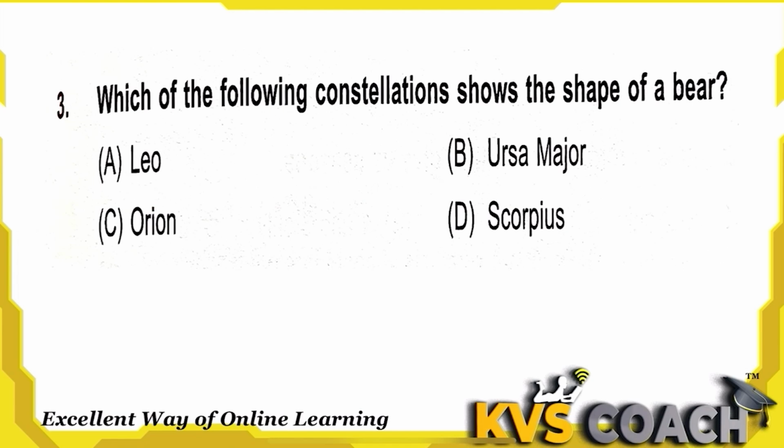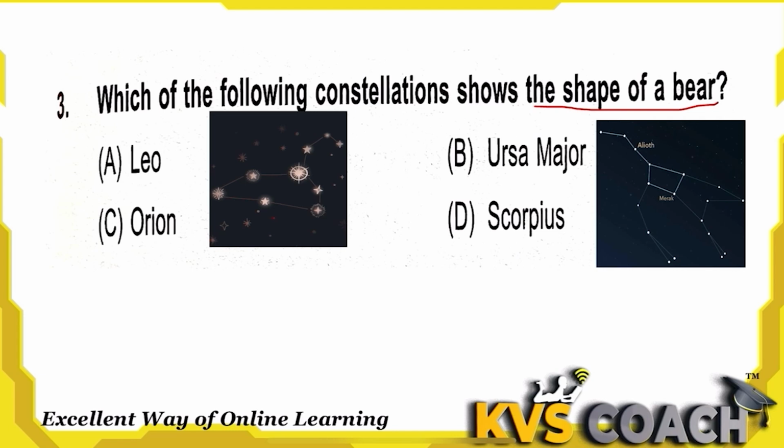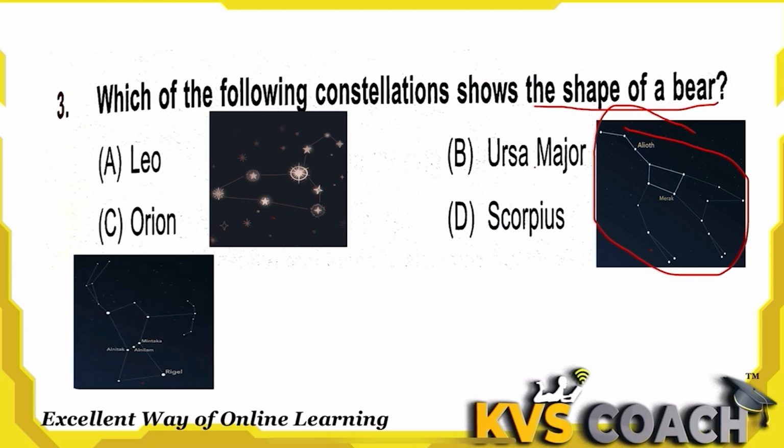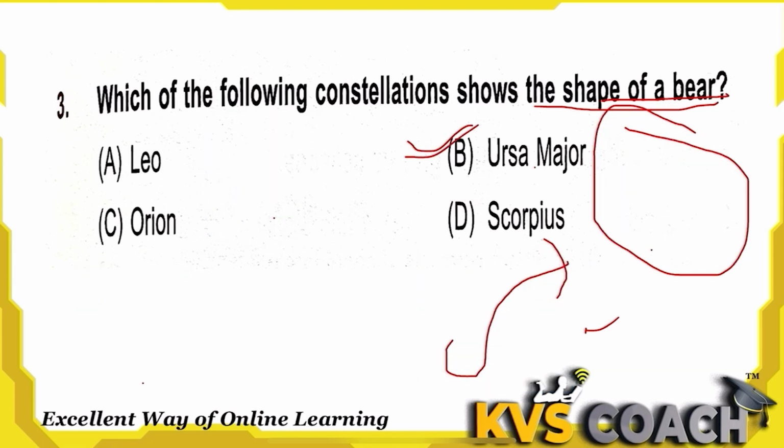Which of the following constellations shows the shape of a bear? Let's check. This is the Leo constellation which shows the shape of a lion. This is the Ursa Major constellation and it is the shape of a bear, the great bear. The third one is the Orion constellation and it shows the shape of a hunter. And the fourth one is Scorpius, which shows the shape of a scorpion. So these are the different constellations, but the shape of the great bear is Ursa Major. Option B is the right answer here.